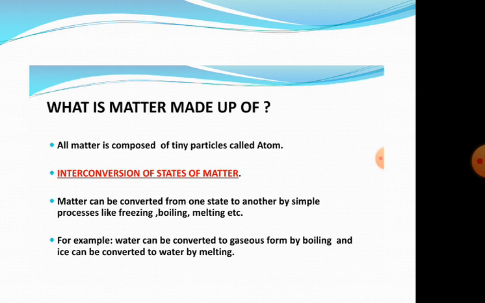Next, interconversion of states of matter. Matter can be converted from one state to another state by simple processes, and this is called interconversion of states of matter. It can be converted by simple processes like freezing, boiling, melting, etc. For example, water can be converted to gaseous form by boiling, and ice can be converted to water by melting.